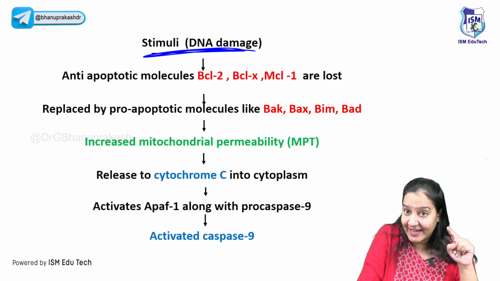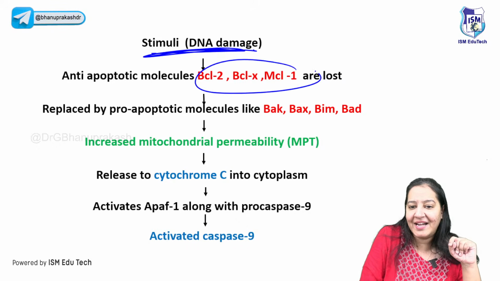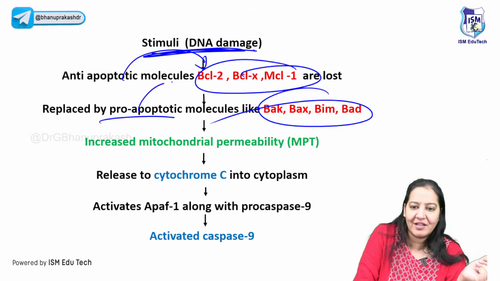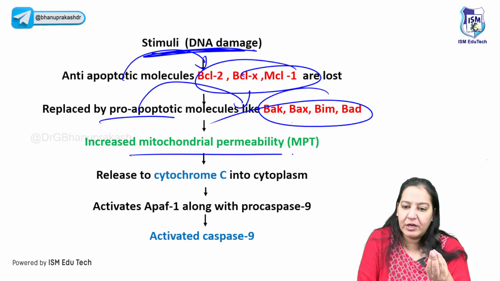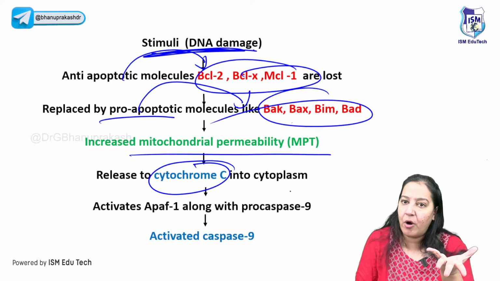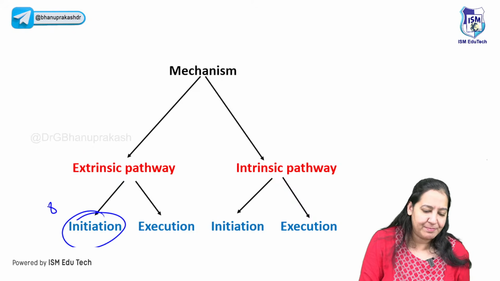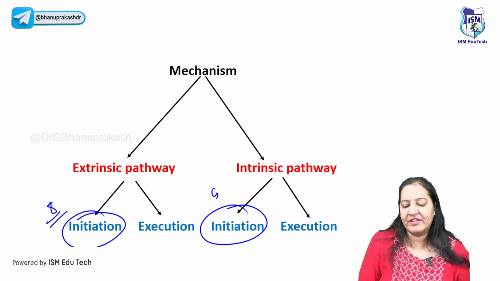So on receiving the signal, the DNA damage, the anti-apoptotic are replaced by pro-apoptotic. You must learn the name of the anti-apoptotic and the name of the pro-apoptotic. Because of which the door is opened, the cytochrome C will come out and it will cause the activation of caspase 9. So we ended here with caspase number 8 and we ended here with caspase number 9.